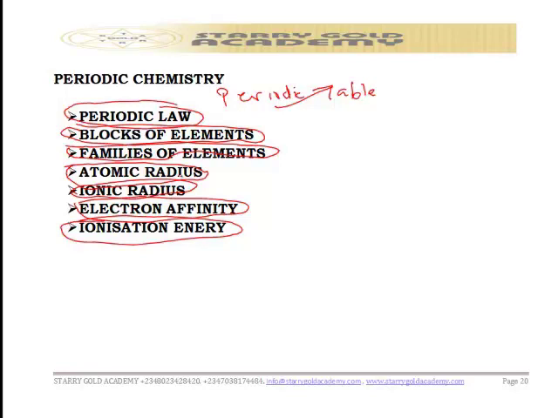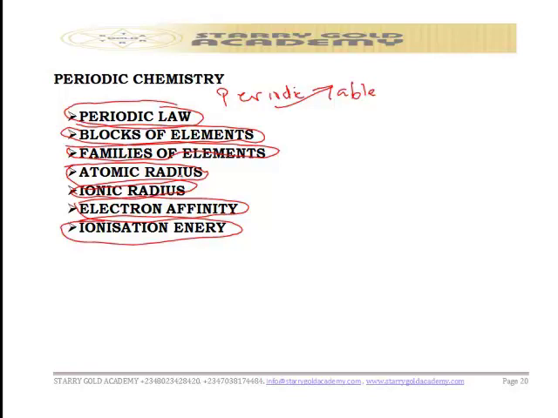Scientists like Lavoisier in 1787, Newlands in 1865, and Lothar Meyer also in 1865. They are the scientists that made their own contributions to the periodic table.